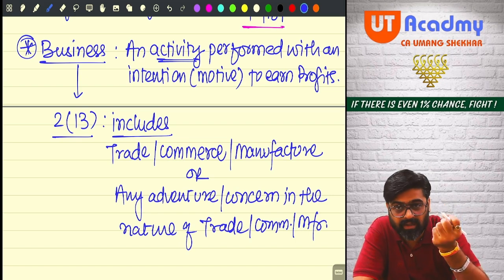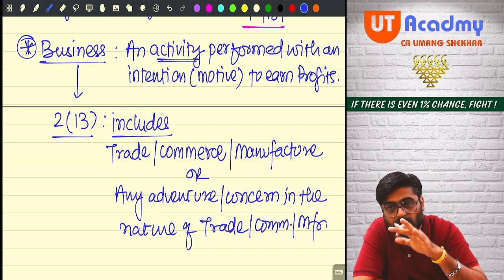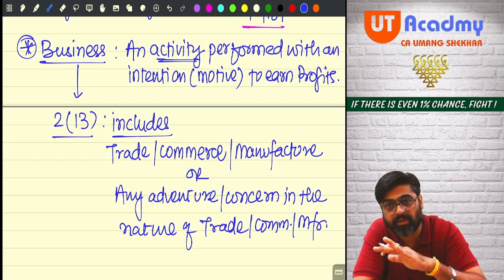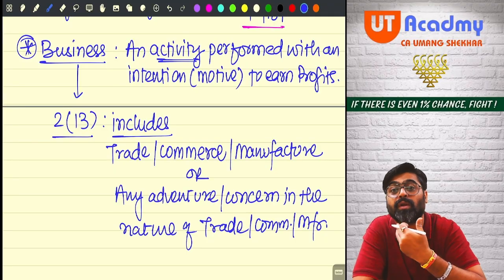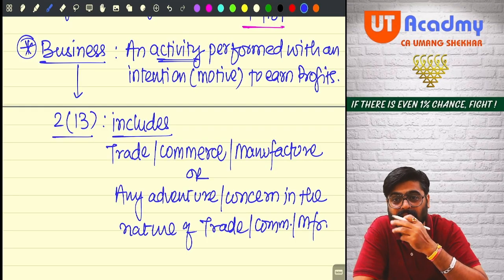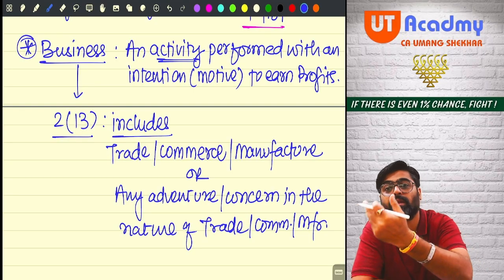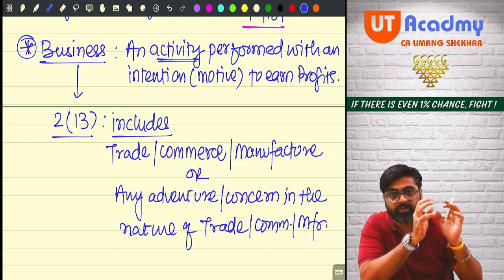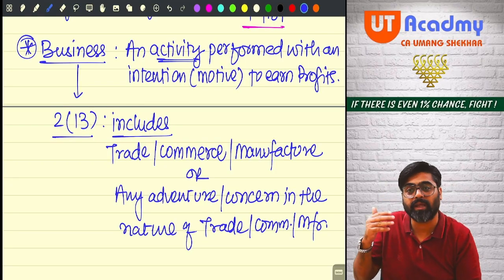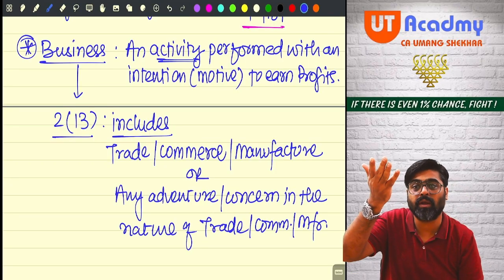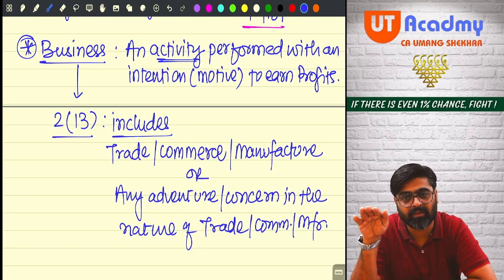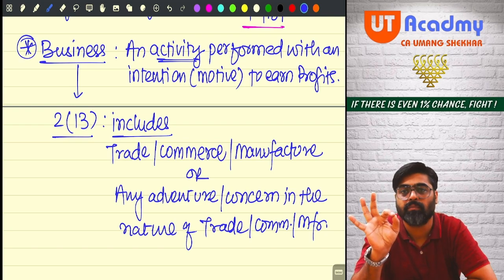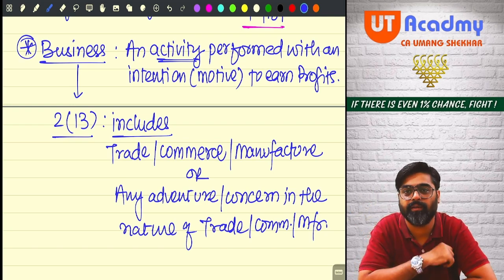Getting my point? Manufacture. Bring some raw material, do some processing, and by processing, the entire nature of the raw material gets changed. A new product is coming into existence. That is manufacturing. And that manufactured item, the new product, is sold. So bringing something, converting it into something else and selling it is known as manufacturing. Do you think that these activities involve some continuity?